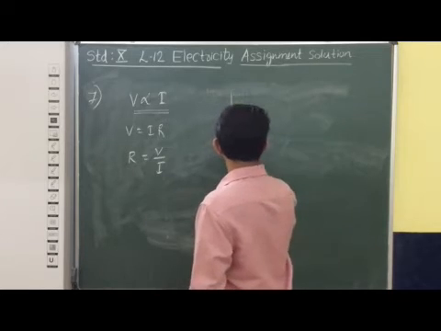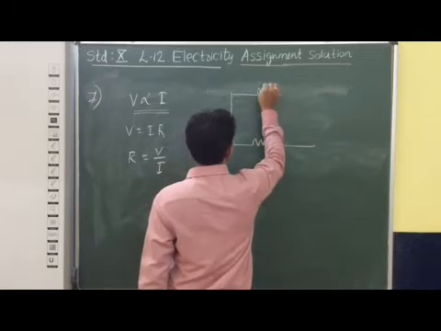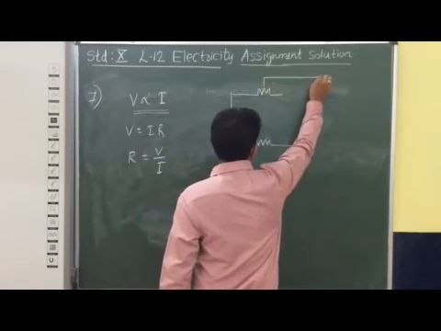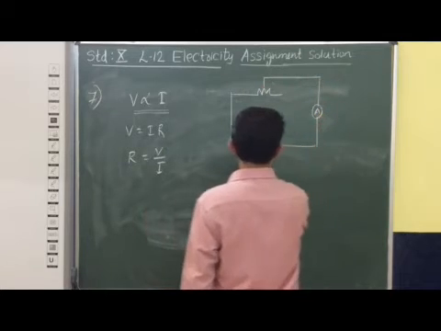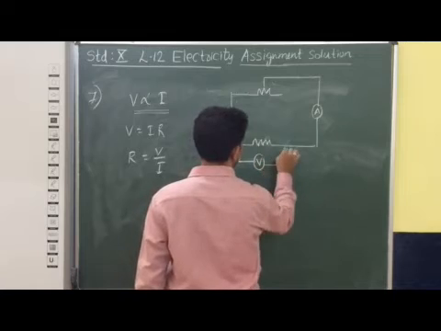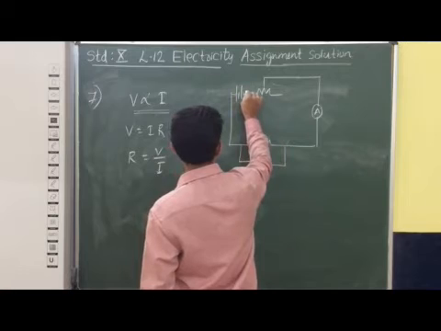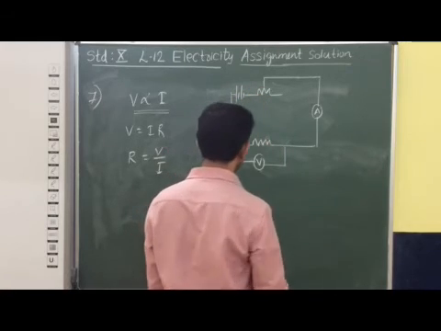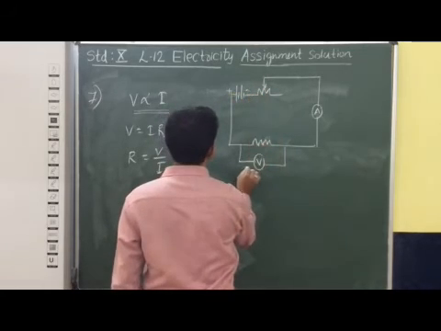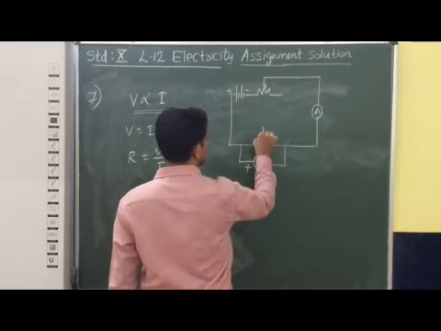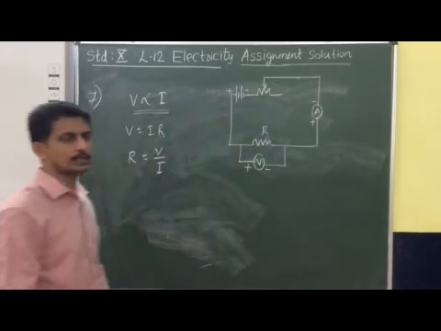We can consider a circuit diagram like this. You can observe that we use an ammeter for measuring current, a voltmeter for measuring voltage, and a battery connected as well. This side becomes positive and this side is negative, with the resistance, and the ammeter has its negative and positive terminals. This way you can consider our circuit diagram.